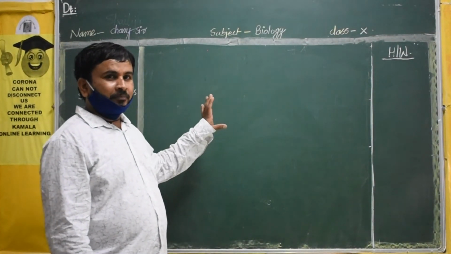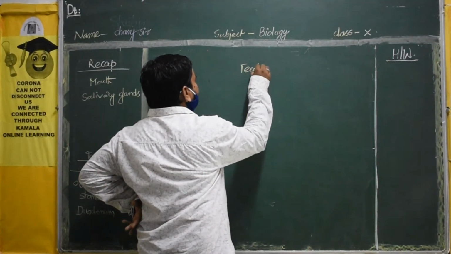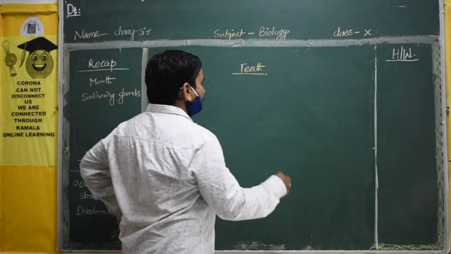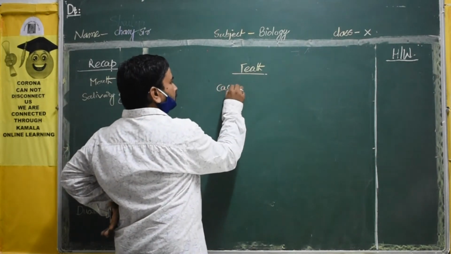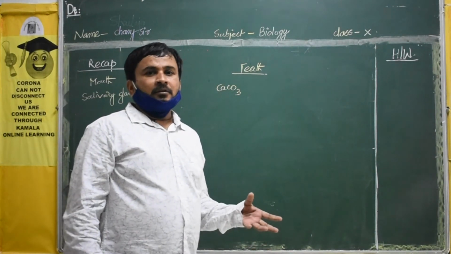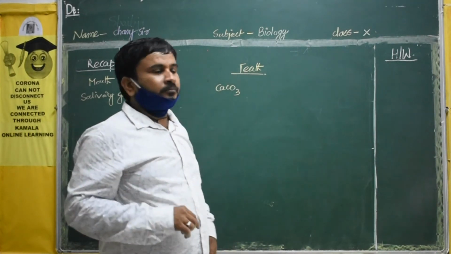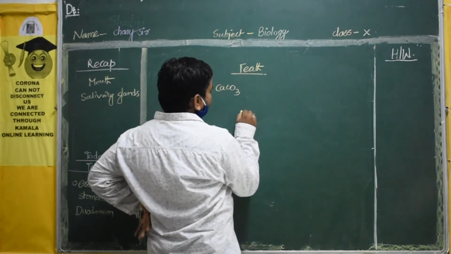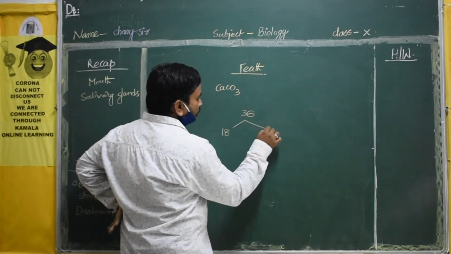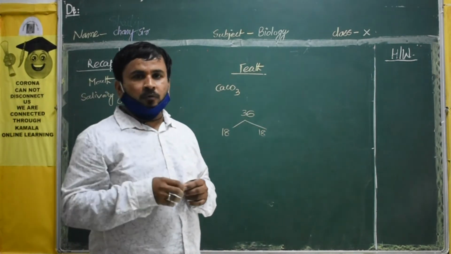Children, previously we have discussed a topic, that is teeth. Teeth are made up of calcium carbonate. It is nothing but a bone type of thing. It is attached to the lower jaw and upper jaw. How many teeth are there? 36 will be there in total. Upper jaw 18 and lower jaw 18.